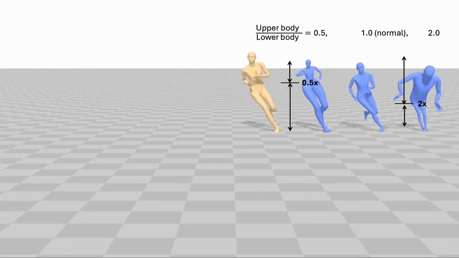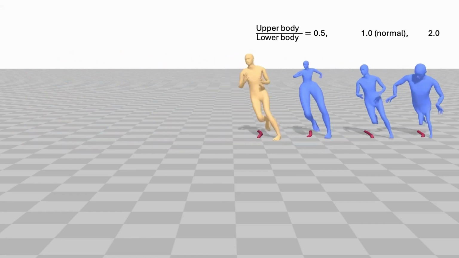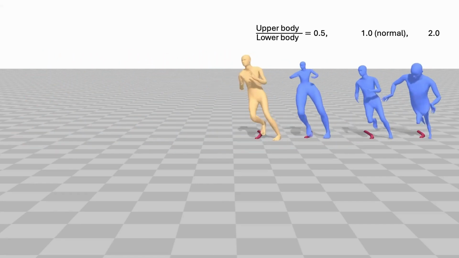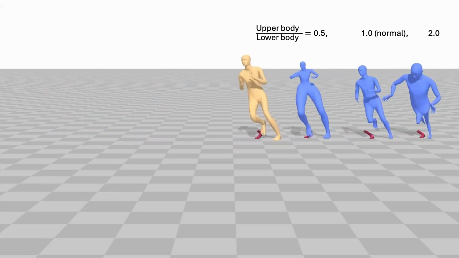To explore the generalization performance of DMP, we evaluated our model on characters with extreme, non-human-like proportions. In this jogging example, we evaluate characters with extreme upper to lower body proportions. Despite the extreme imbalance, the paraphrased motions faithfully reflect running in a circle. The character with shorter legs extends their stride, while the one with longer limbs increases knee flexion.